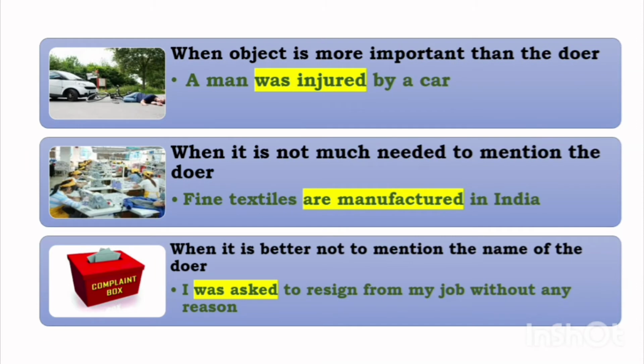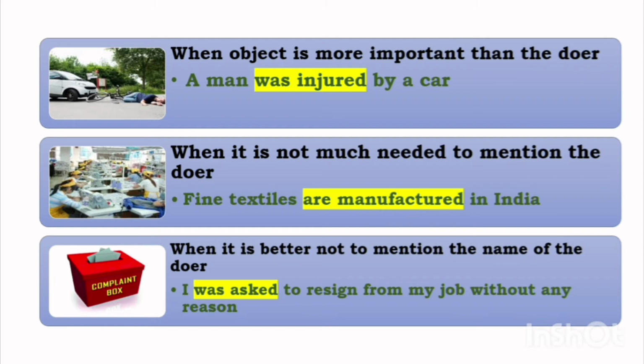In the second picture, we can see that some girls are making clothes. They are producing clothes. They were stitching and making the garments. Next, when it is not much needed to mention the doer. That means when we don't need to mention who has performed the action. For example, fine textiles are manufactured in India.